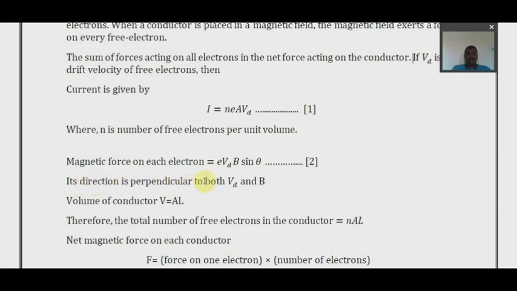It's directly perpendicular to both Vd and B. The magnetic force on each electron is directly perpendicular to Vd, the drift velocity, and to the magnetic field. This is by Maxwell's right hand thumb rule. It is perpendicular to both the direction of motion of the electron as well as the magnetic field. All three are perpendicular in nature.